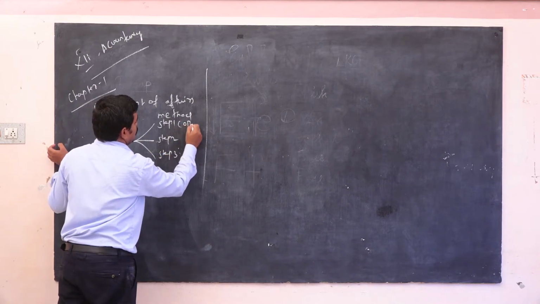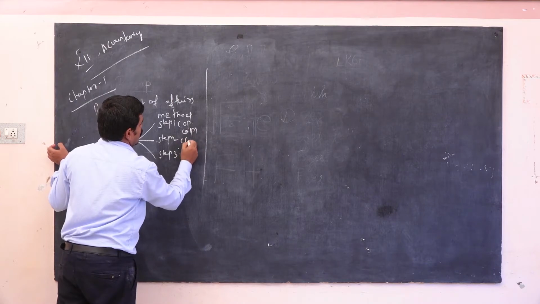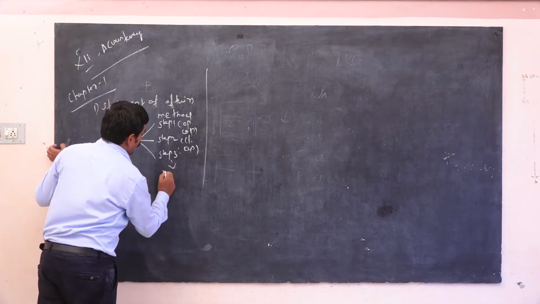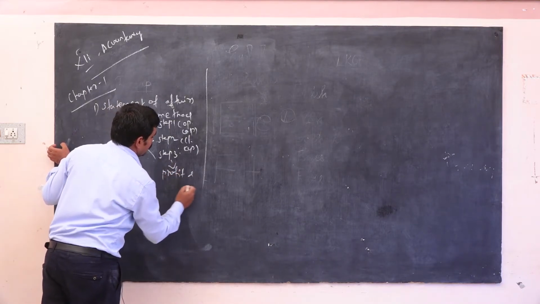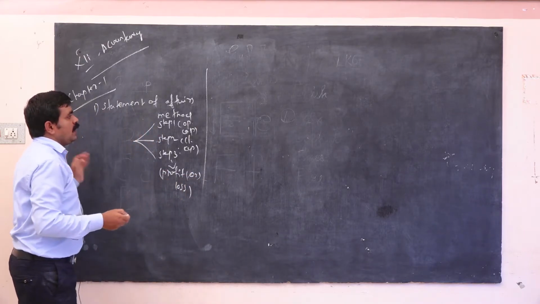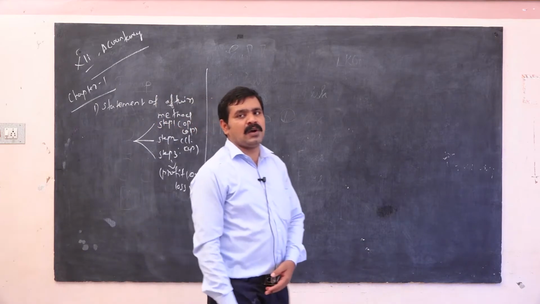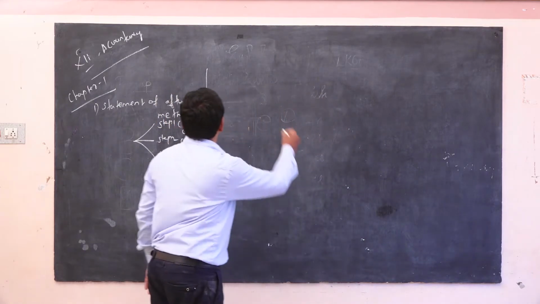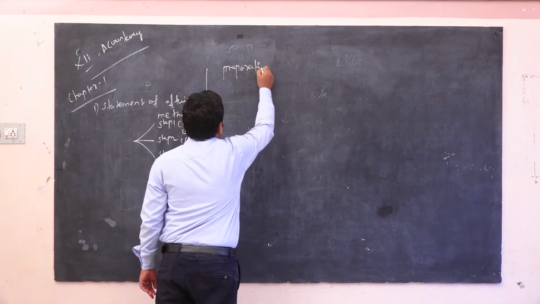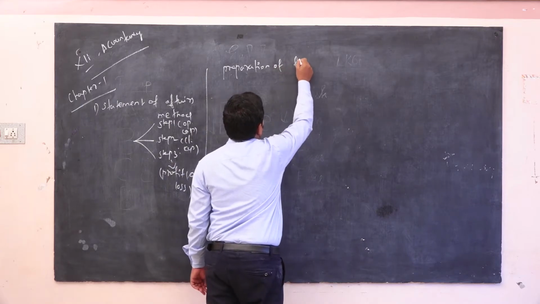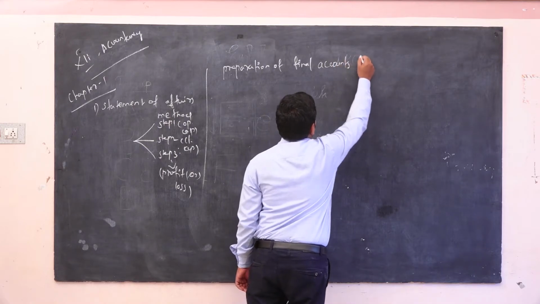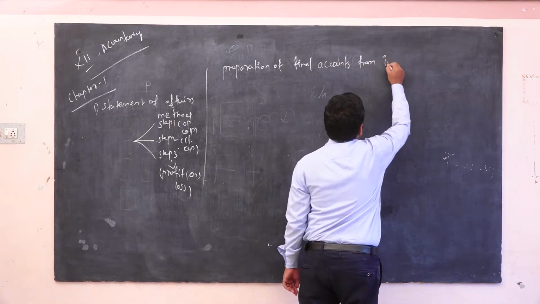So step 1 is our opening capital, then closing capital, and the last one, profit or loss. Next I am going to start the preparation of final accounts from incomplete records.